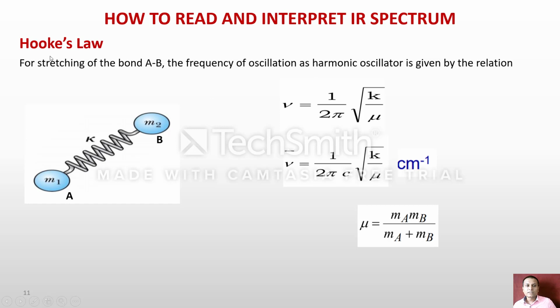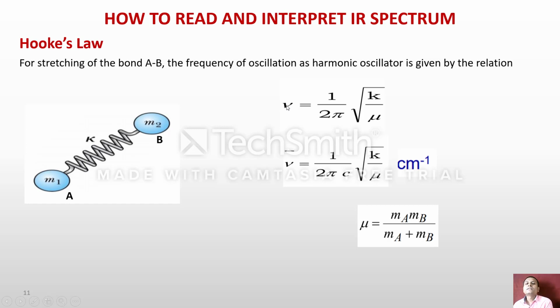Before understanding this, we must know the meaning of Hooke's law. Hooke's law relates the frequency as well as the wave number of the molecule. If atoms A and B are bonded together, atom A possesses mass m1, atom B possesses mass m2, and the two atoms are bonded by a bond having bond strength K. Here K is called the bond force constant.